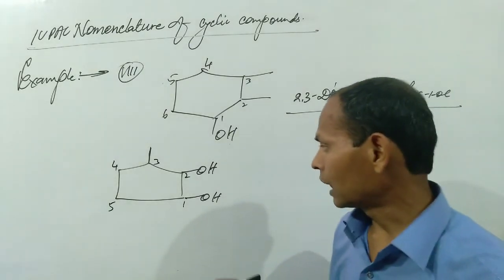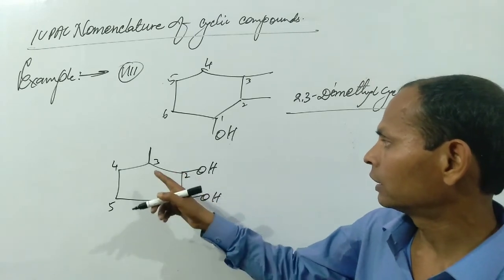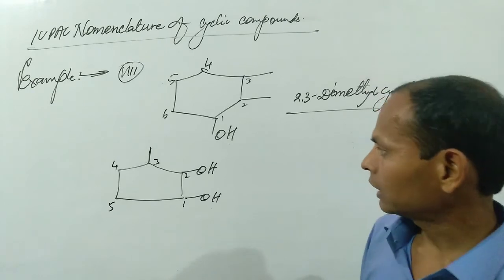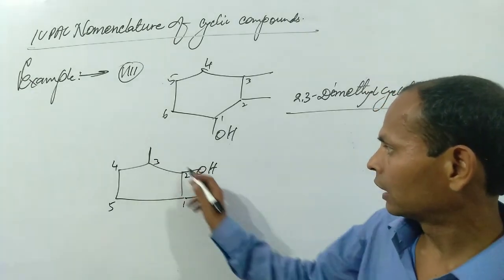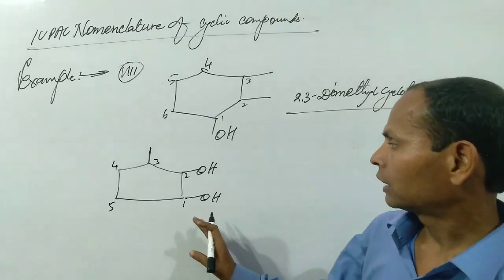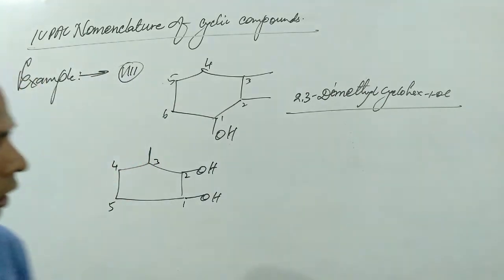If we count from here, the sum of the numbers of the constituents is 1, 2, 3, that will be 3, 2, 5 or 6. In case we count from the other side, then it will be more than the counting from here. So we can only start the numbering of carbon atoms from this side.